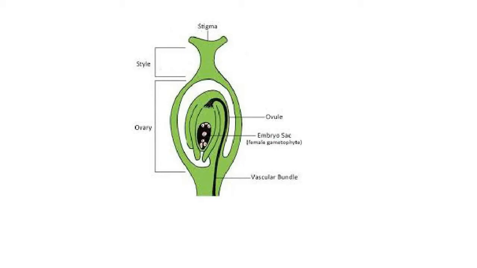First, one sperm nucleus fuses with the egg cell nucleus. Second, the other sperm nucleus fuses with the two polar nuclei together. That is what we call double fertilization.